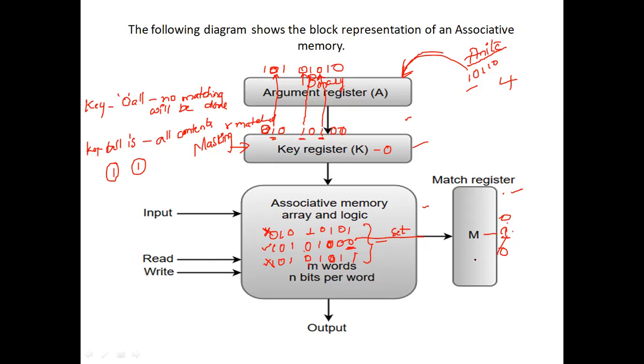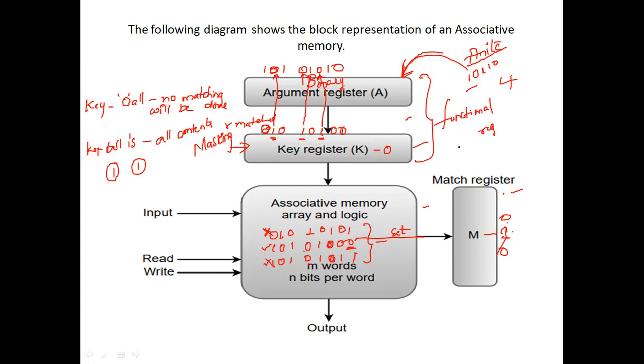So argument register, in the sense whatever the information we want to search, that information we are going to keep in the argument register. Fine. And the key register. The functional registers, we call these two, the argument register and the key register, as functional registers.